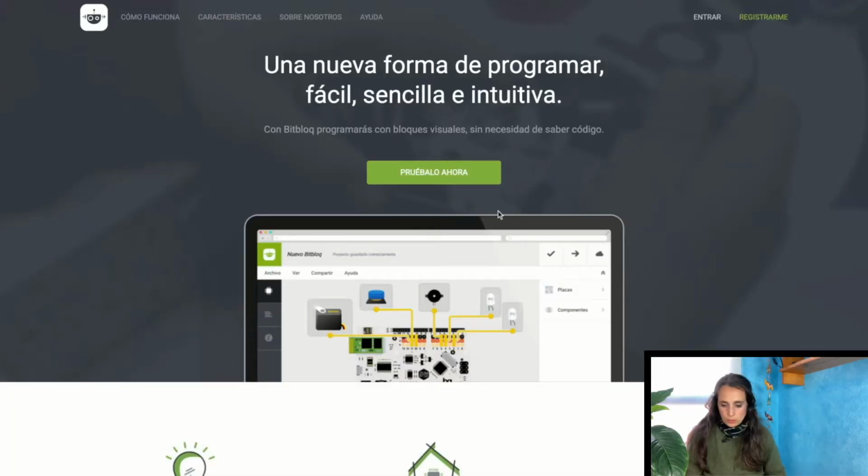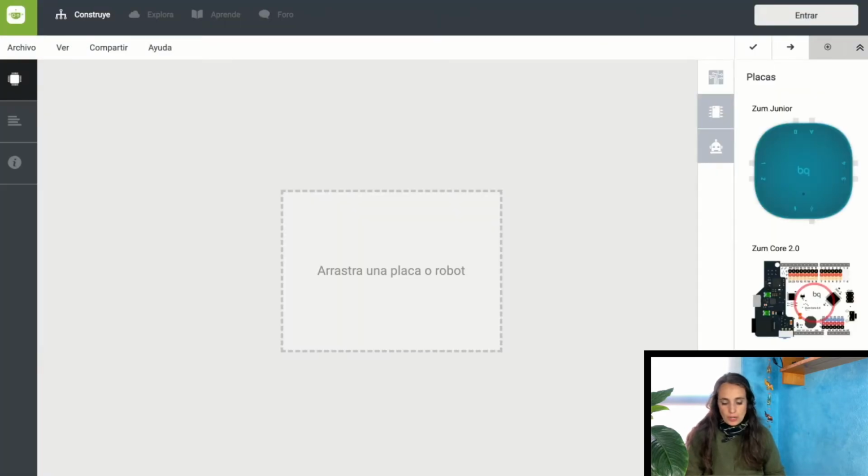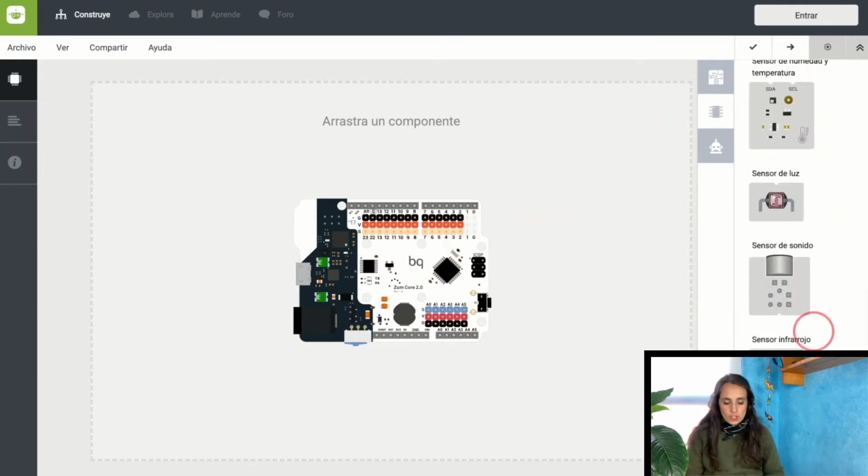So we are going to use BitBlock. I'll leave the link in the card, and for now you don't need to register, but if you want to register to save your programs, you can do it. So I'm going to click try it now, and once you enter, you are like a guest and it offers you a guided visit, but I'll be the guide as always. So the first thing is that we are going to choose a board, and we are going to choose this Zoom Core 2.